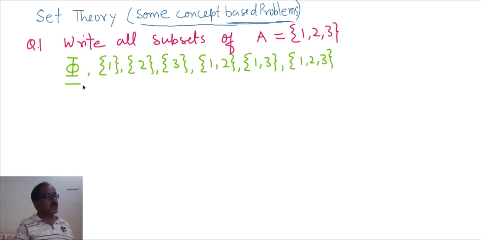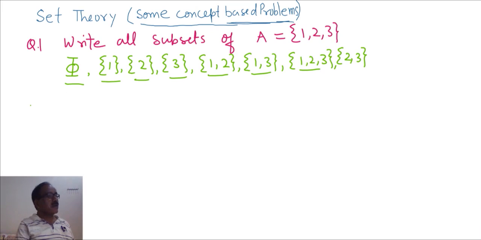Count it: 1, 2, 3, 4, 5, 6, 7. See, {1} is a subset of A, {2}, {3}, {1, 2}, {1, 3}. Similarly, {2, 3} will be a subset of A.